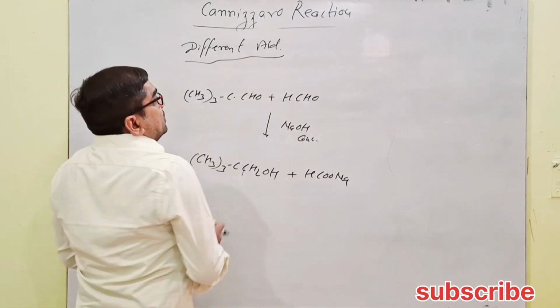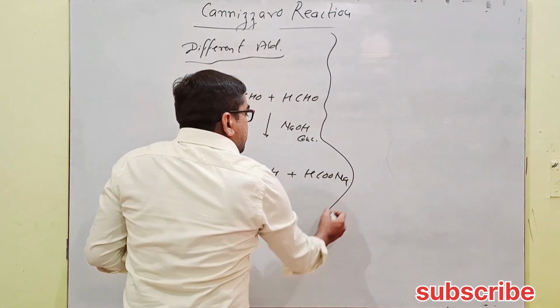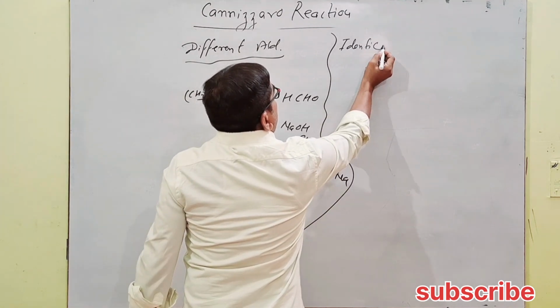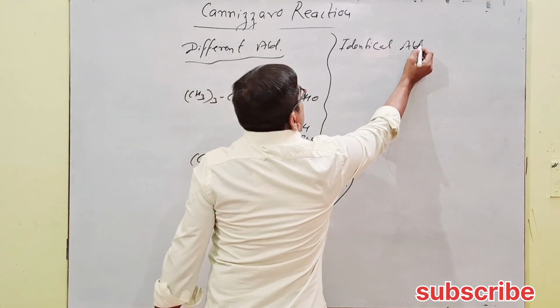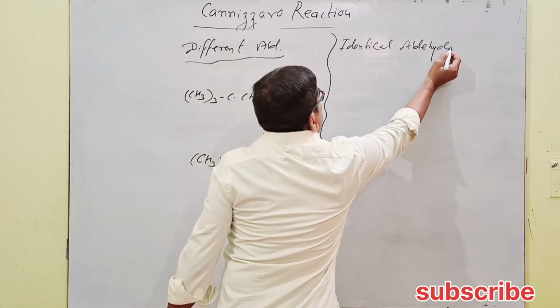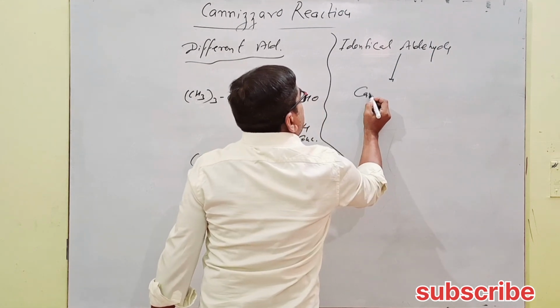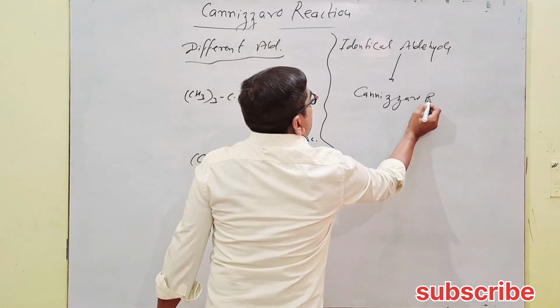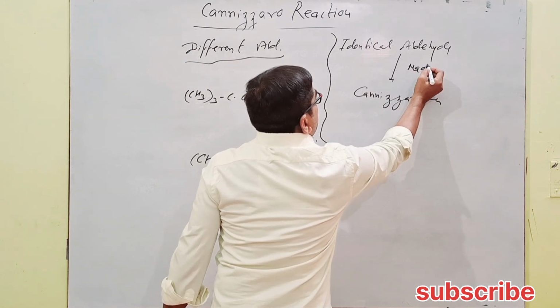So next, if identical aldehydes undergo Cannizzaro, it's simply called the Cannizzaro reaction, the Cannizzaro reaction with NaOH.